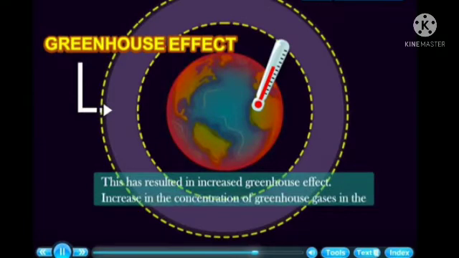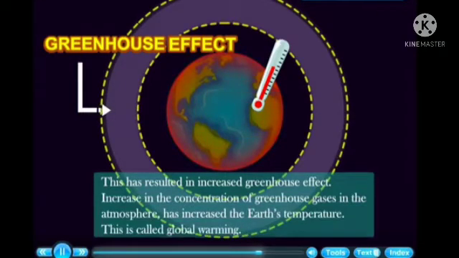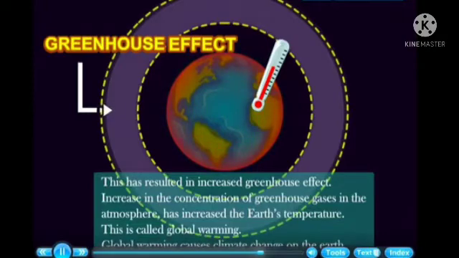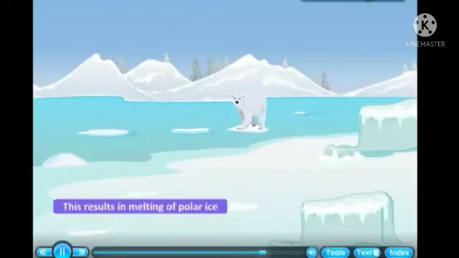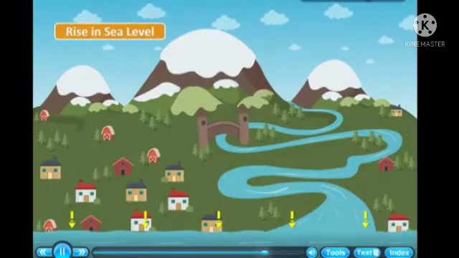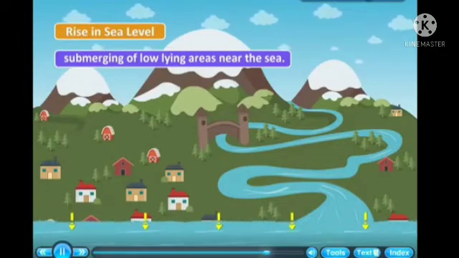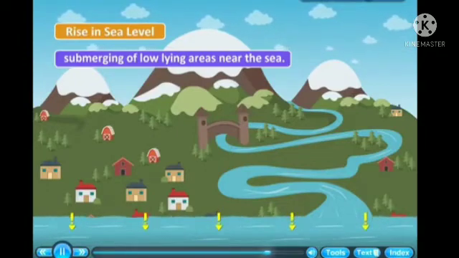This has resulted in increased greenhouse effect. Increase in the concentration of greenhouse gases in the atmosphere has increased the Earth's temperature. This is called global warming. Global warming causes climate change on the Earth. This results in melting of polar ice, rise in sea level and submerging of low-lying areas near the sea.